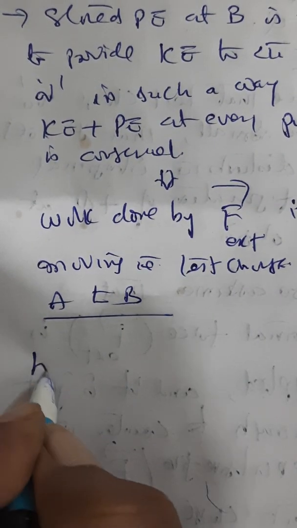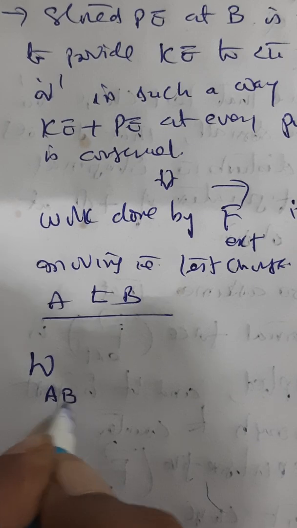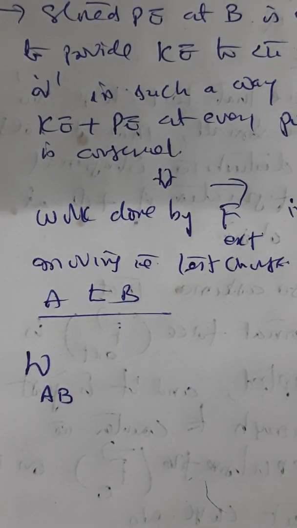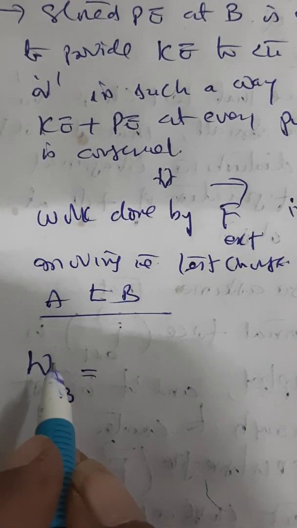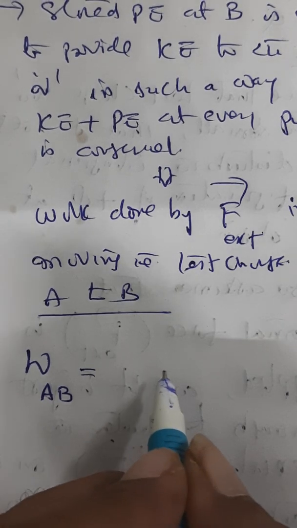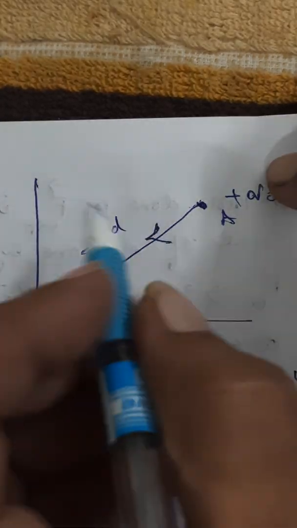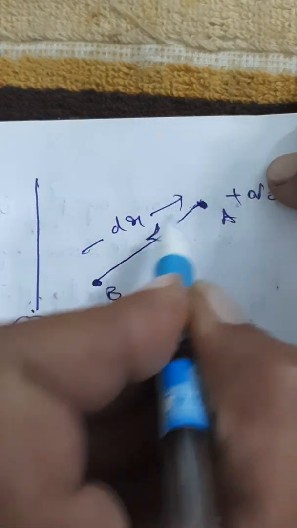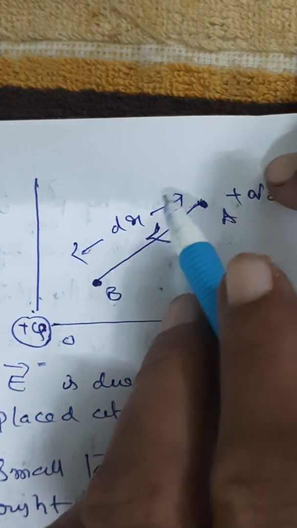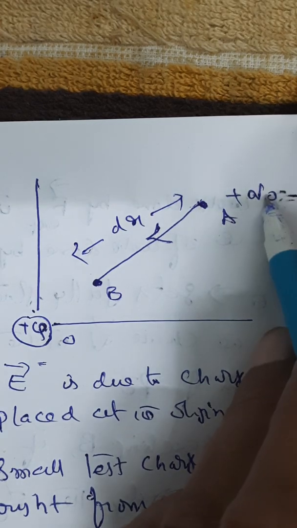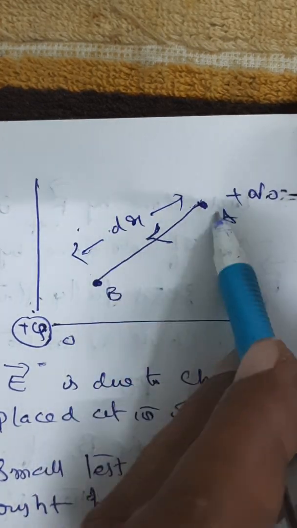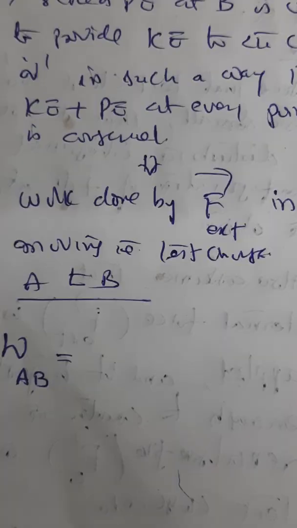Work done in moving the body from A to B is nothing but force into displacement. If you see the diagram, this distance is, let us say, small dr. From A to B it is dr. So force is there, distance is there. Force into distance gives us work done.